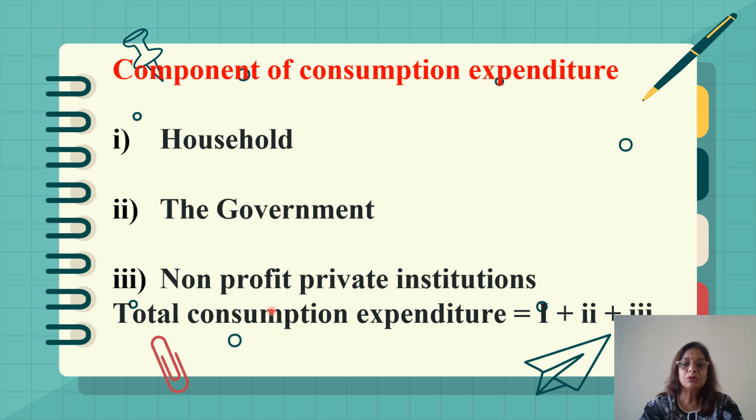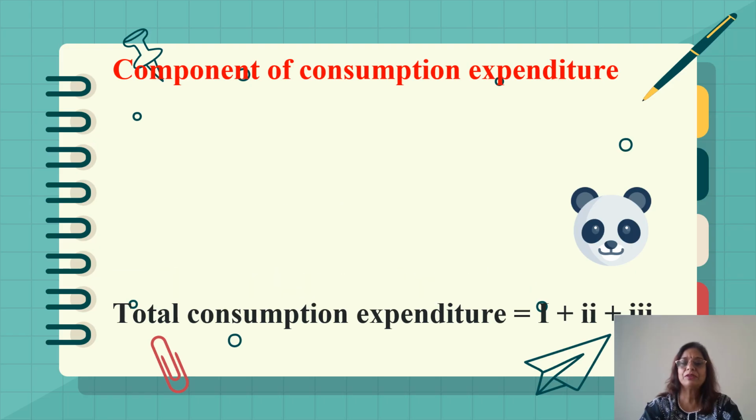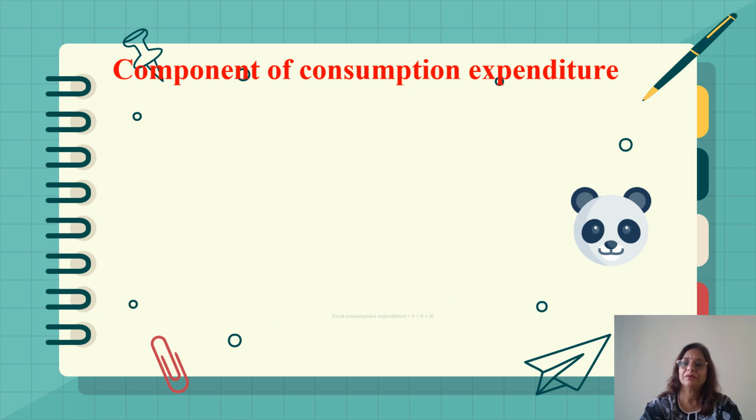So what is the total consumption expenditure in the economy? It is by the households, it is by the government, and it is by the non-profit private institutions. So when we calculate total consumption expenditure, it will be 1 plus 2 plus 3.